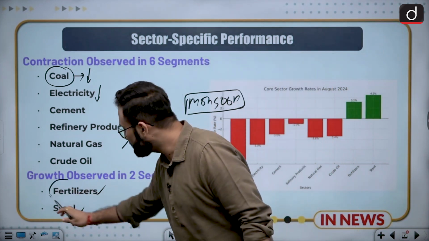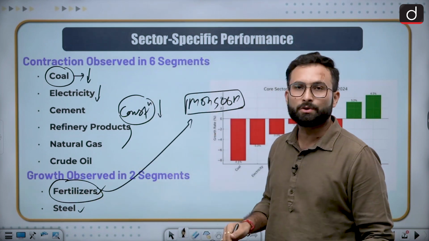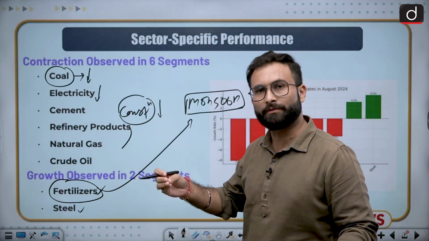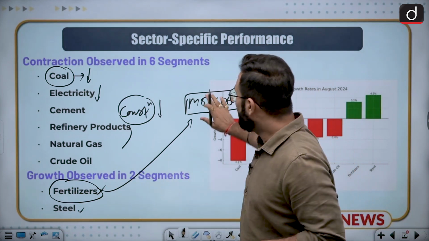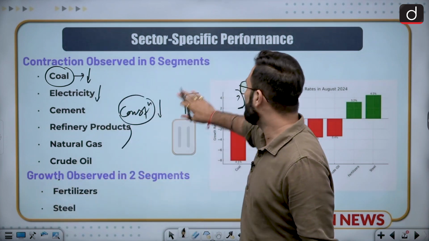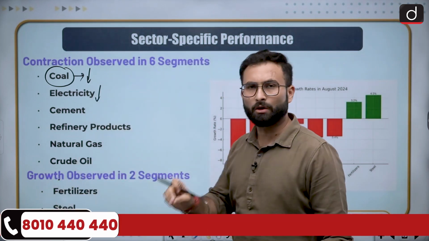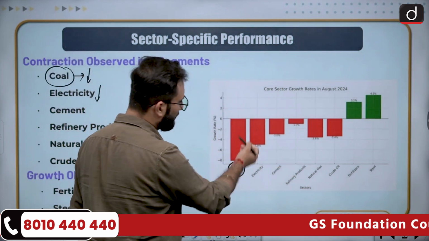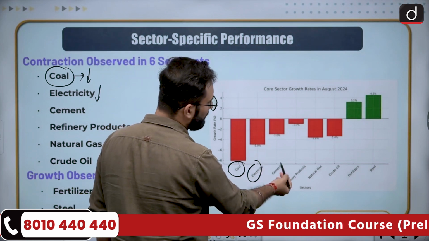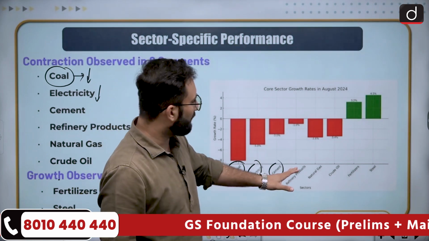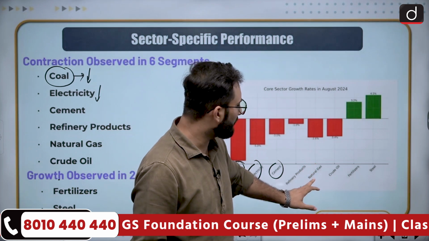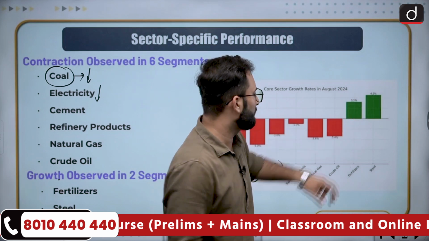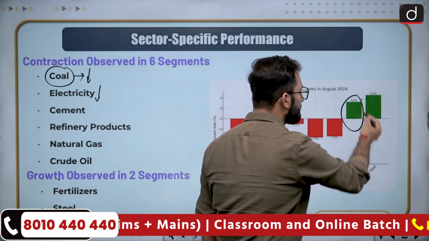Now why fertilizer? Because as I told you, this is the monsoon time. So obviously in the farms you will be requiring fertilizers, because the farmers are going for agriculture. Other than that, the steel sector has witnessed a minimal marginal growth. So here you can see these are the sectors: coal, which has witnessed a decline; electricity, which has witnessed a decline; cement witnessed a decline. Then we have refinery products. Then when we are talking about natural gas, crude oil, they have all seen a decline. Here you can say two areas are there. That is, one, your fertilizer; second is your steel.